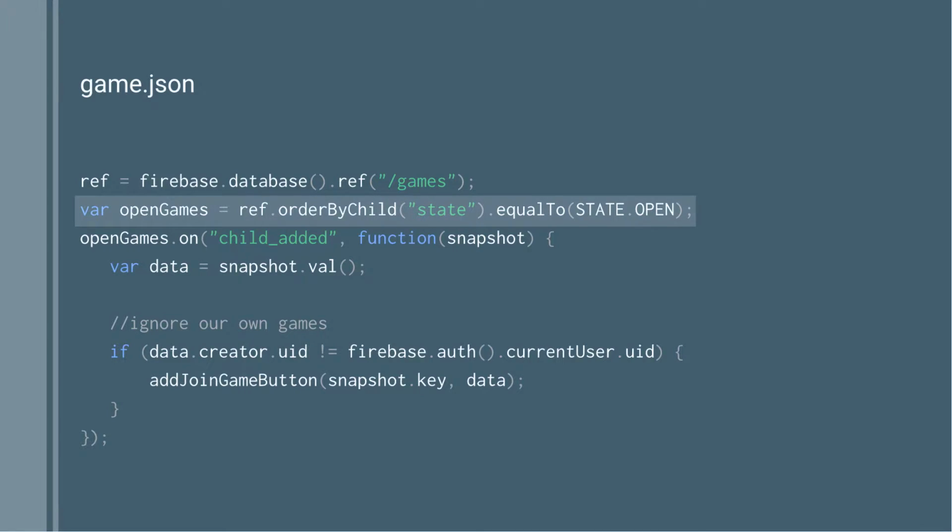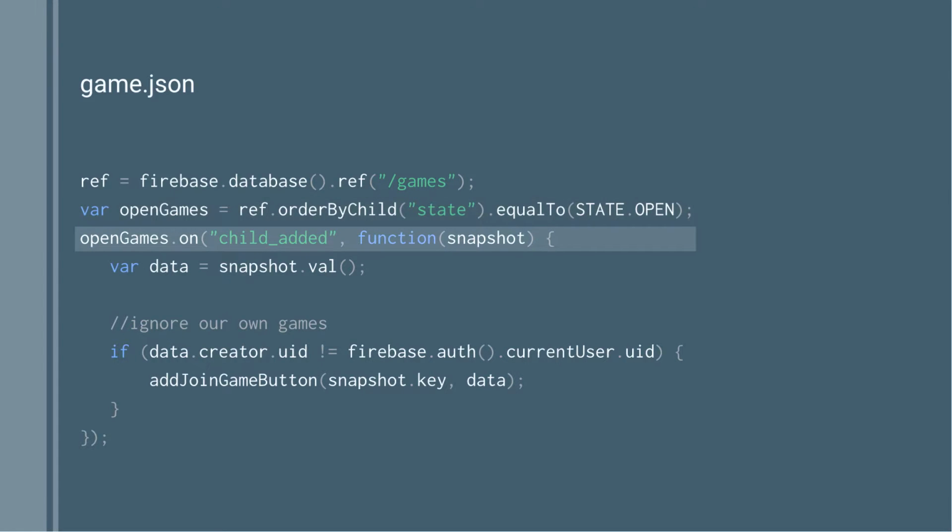But the interesting thing that we're doing here is that we're saying, we only want those games that are open. Right? We don't want a game in progress to show up in our matchmaking list. That would be bad. But once we do that, we can say, hey look, ref, everything under games, order by child of state, so what state is it in? And then we can say, just give me everything that's open. And that's cool. That gives me back a ref that's just to those filtered items, which is sweet.